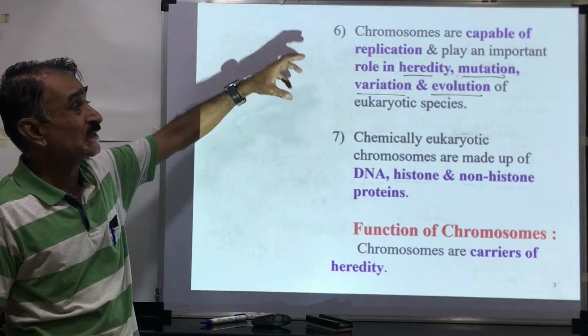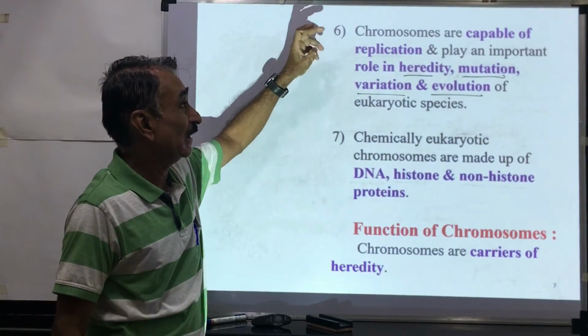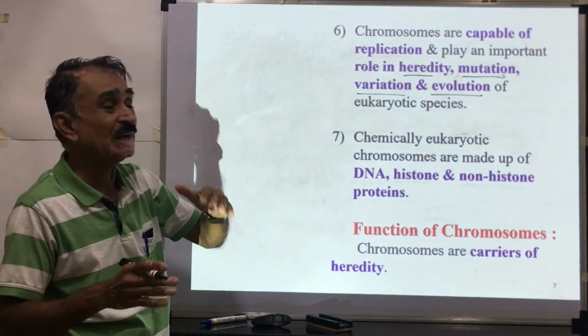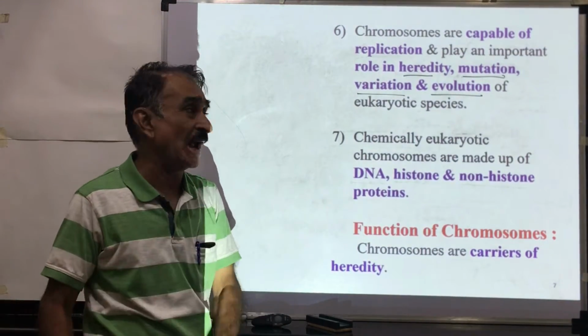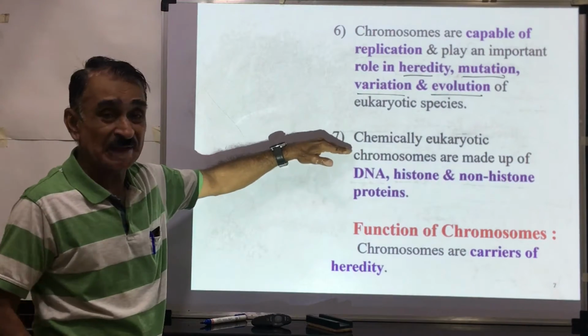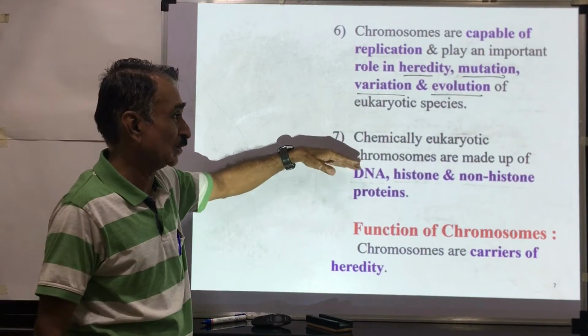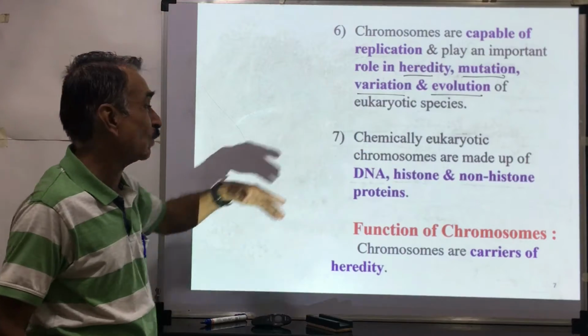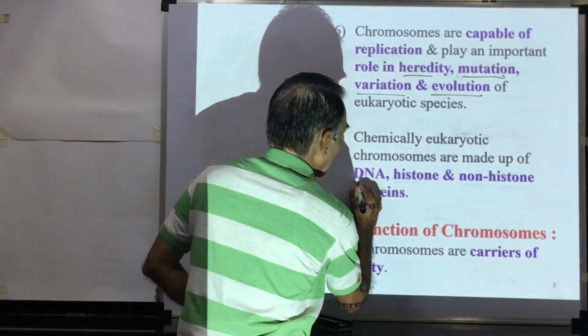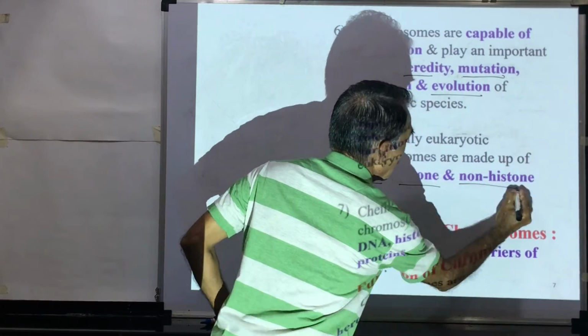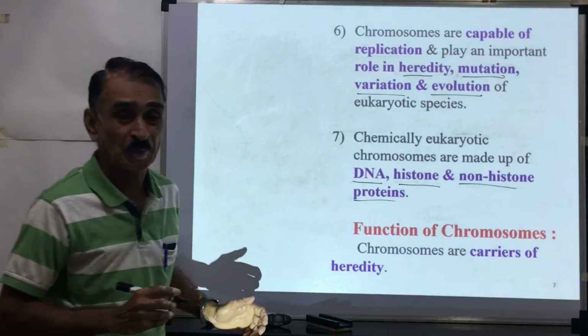Thus, chromosomes are capable of replication, that is duplication, and they play a role in heredity, mutation, variation, and evolution. Chemically, a eukaryotic chromosome is made up of three important constituents: DNA, histone proteins, and non-histone proteins.